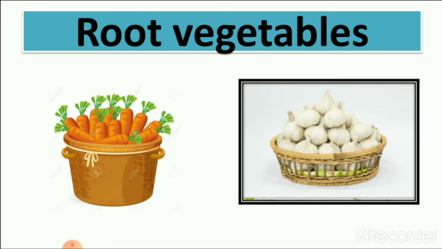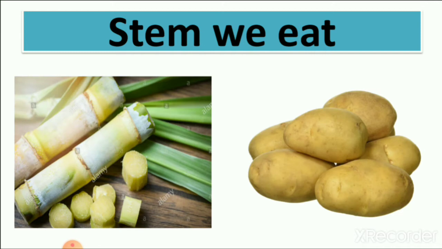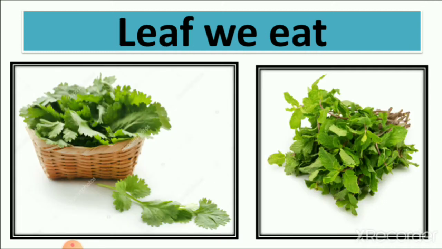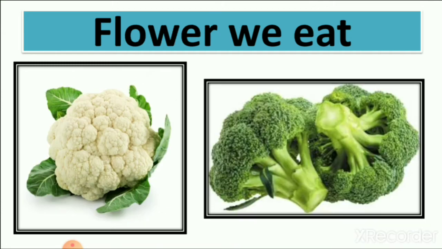Then we learn about root vegetables which we get from the plant, stem we eat, leaf we eat, flower we eat. We also learn that flowers like rose we use to add flavor in our food, as you know, rose cold drink, rose milkshake.